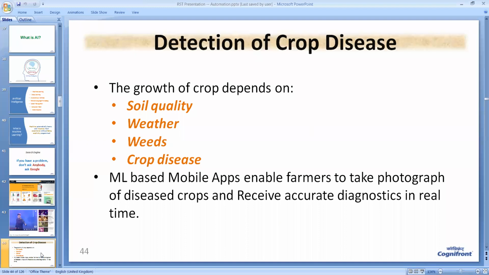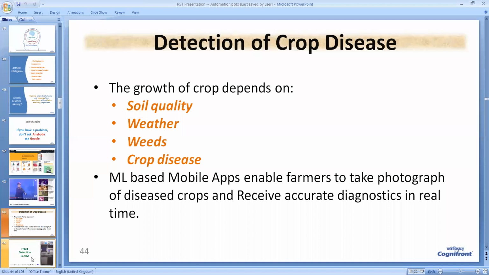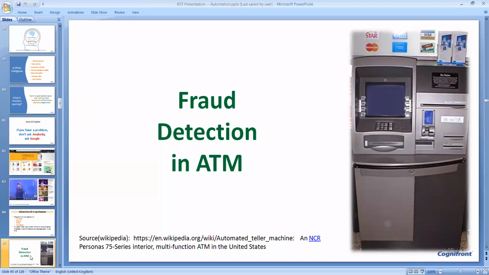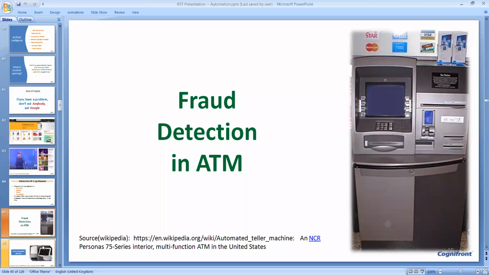The required pesticide and all other medicines are automatically shown on the screen, and therefore the farmer need not go to the agriculture department. In the past, he had to travel a long distance and spend a lot of money, but today all that is becoming free of cost. And of course, fraud detection in ATM is also being managed by artificial intelligence.